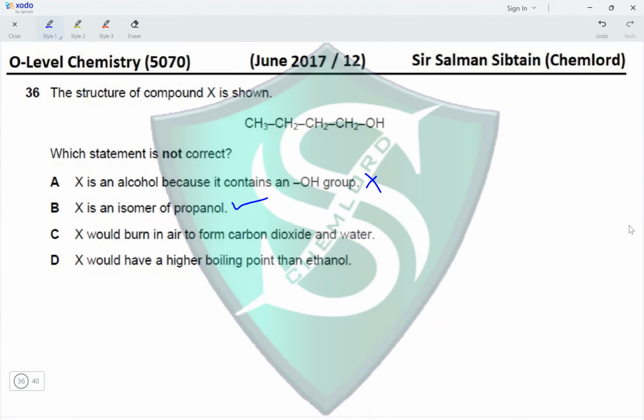X would burn in air to form carbon dioxide and water. Since it contains carbon, hydrogen, and oxygen only, it will burn in air forming carbon dioxide and water only. And X would have a higher boiling point than ethanol. Yes, the Mr of X is greater than ethanol, so it would have a higher boiling point. So statements given in A, C, and D are all correct. The statement given in B is incorrect, making B the correct option for this question.